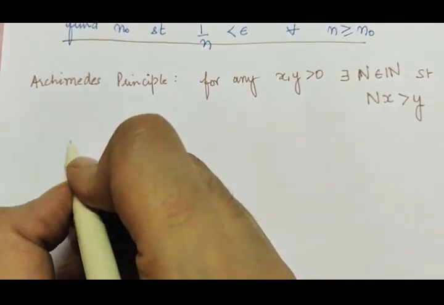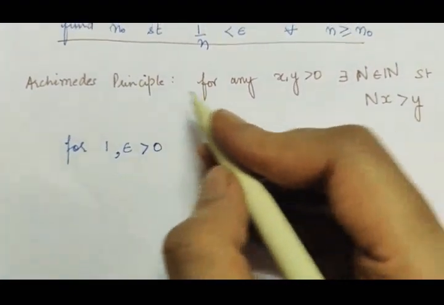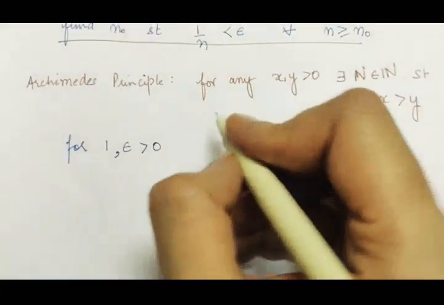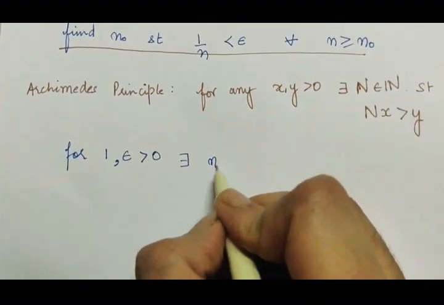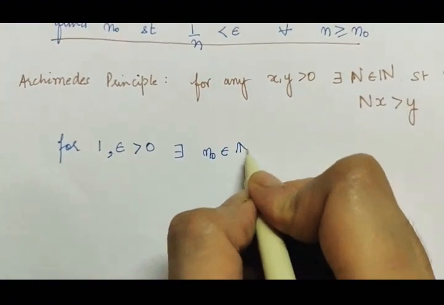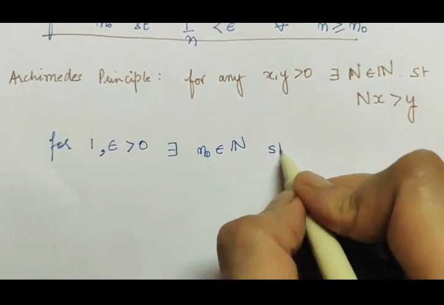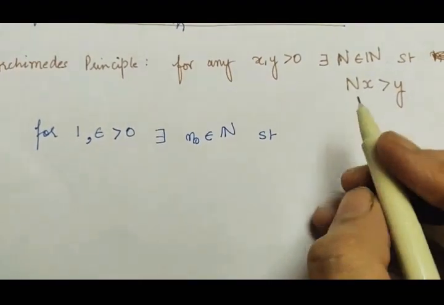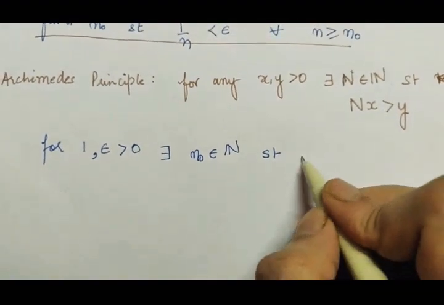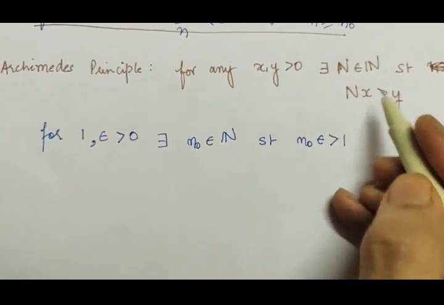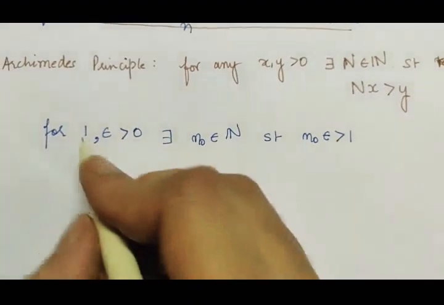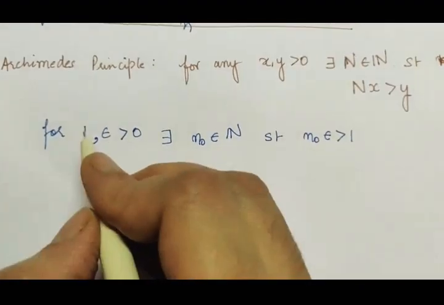For these two numbers, by Archimedes Principle, there exists a natural number n, we call it n naught, such that n naught into epsilon is greater than 1. We have taken x to be epsilon and y to be 1.